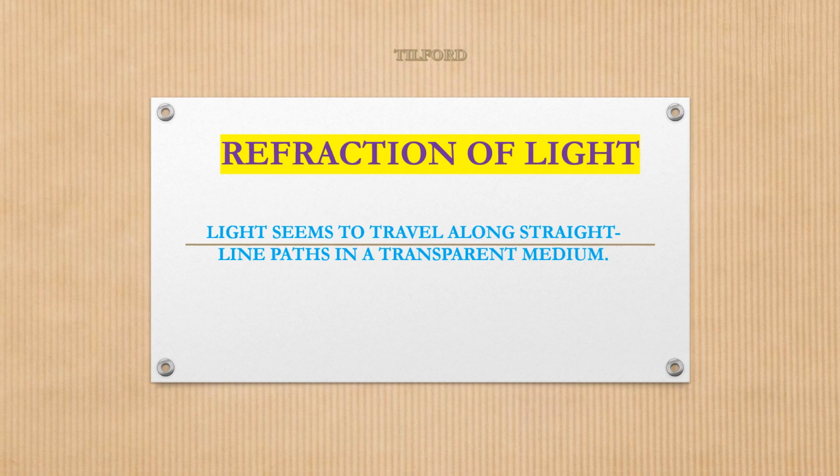Light seems to travel along straight line paths in a transparent medium. What do you mean by transparent medium? A medium which allows the light completely through it is called transparent medium. It's an optical medium.